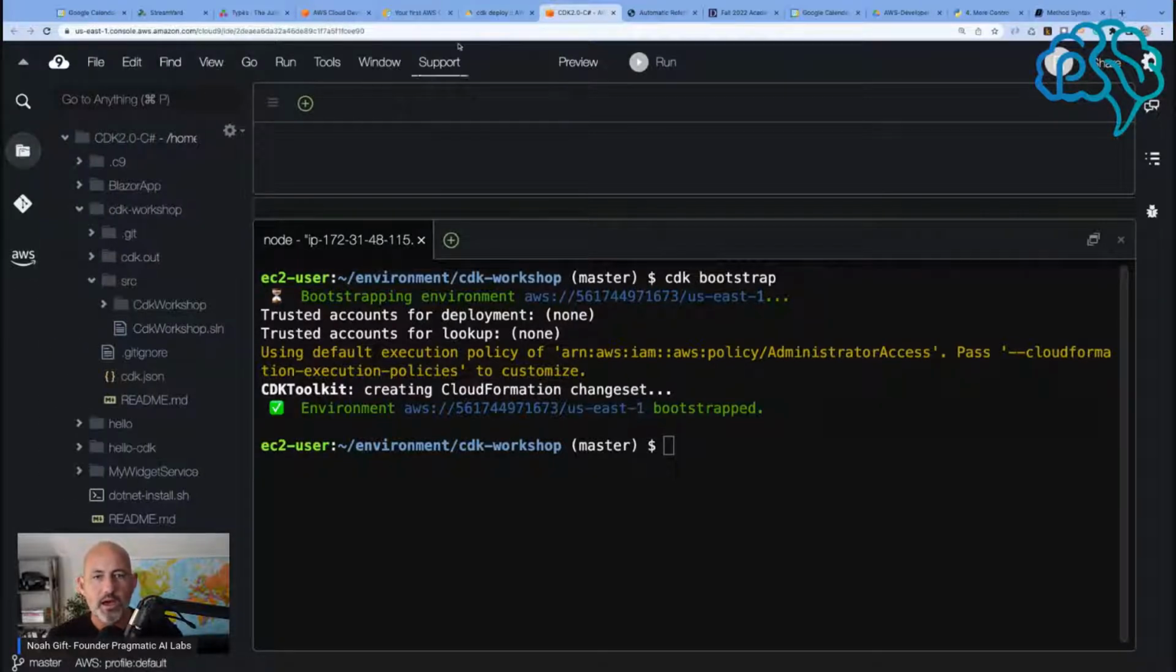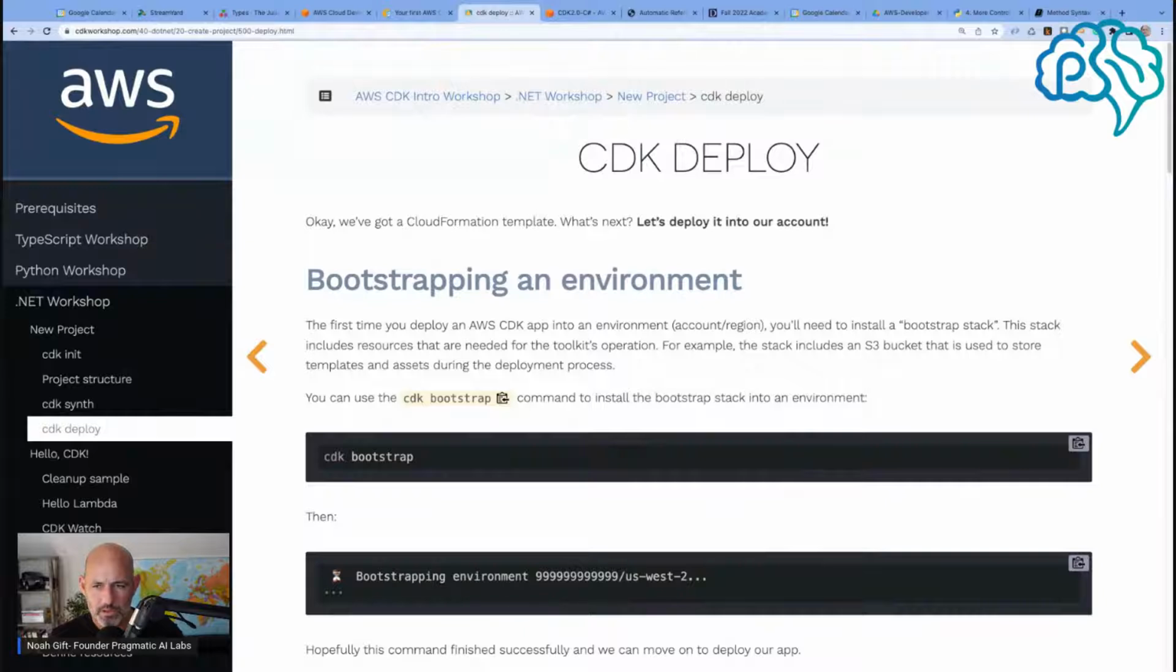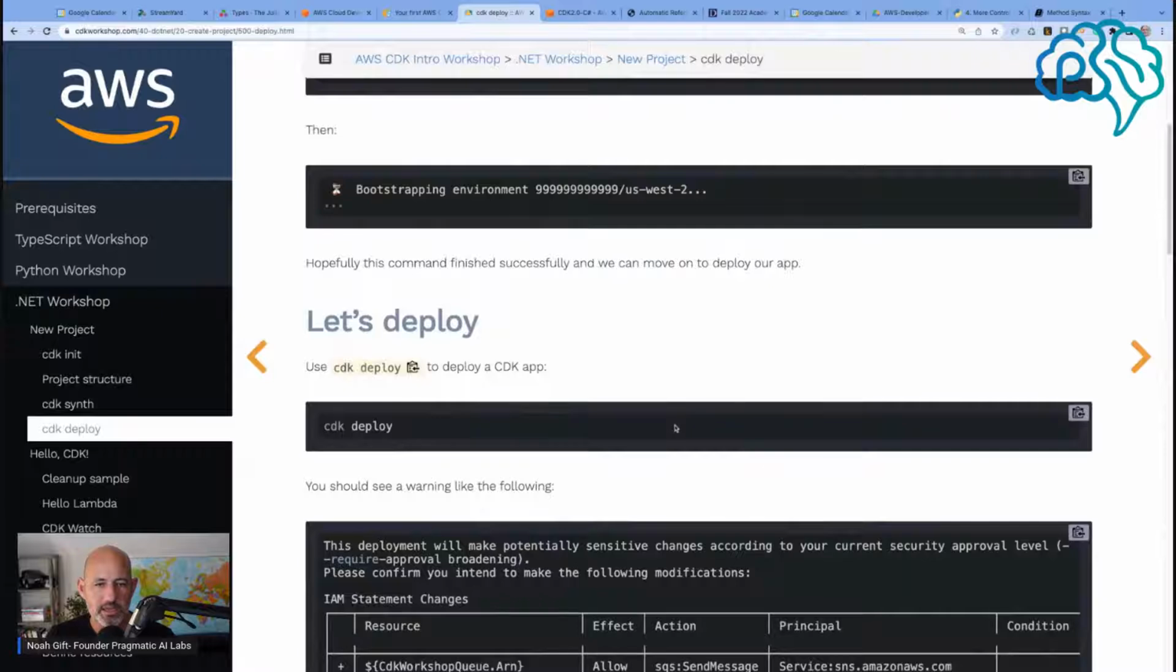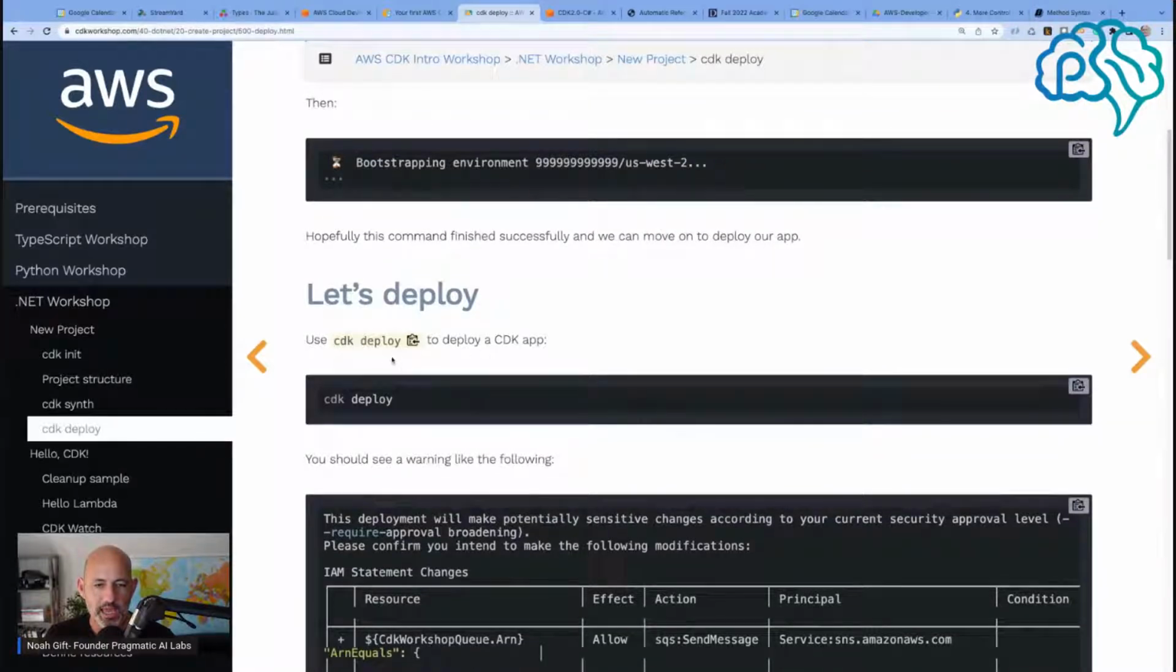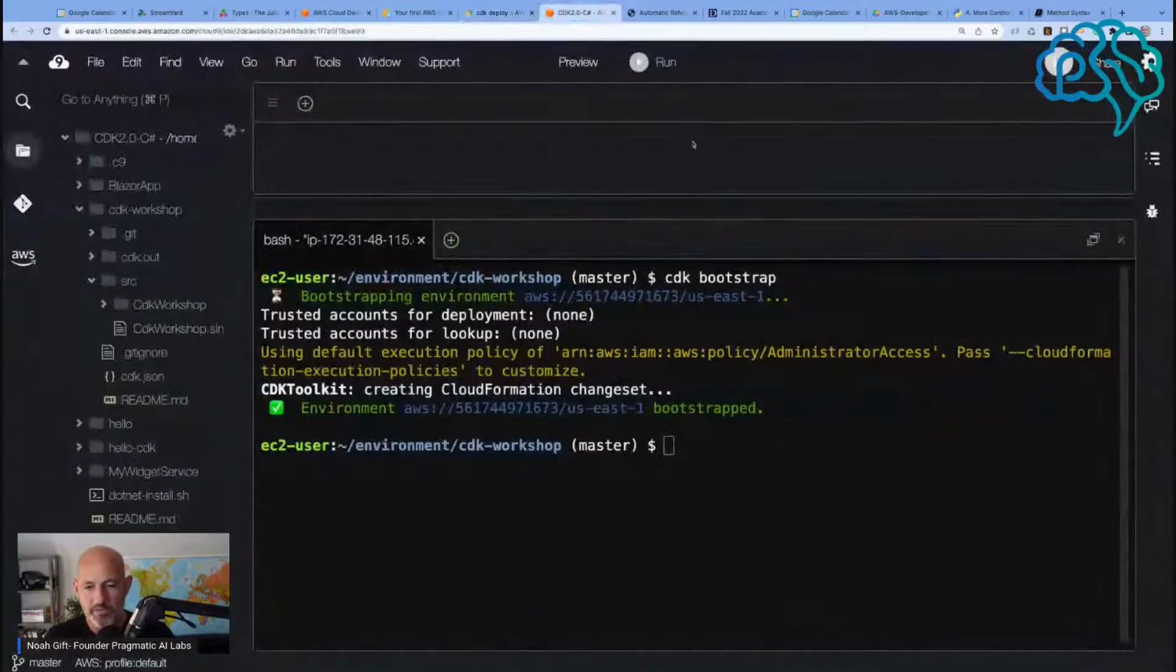Well, so this is a bootstrap stack. Oh, I see. The stack includes an S3 bucket that's used to store the template and assets. So it's essentially part of the deploy process. Okay, that makes sense. And now we can deploy the CDK app. Okay, pretty easy. Now, if I am able to programmatically deploy an SNS topic and a queue, I'm definitely impressed, because that's a pretty complex thing to automate.